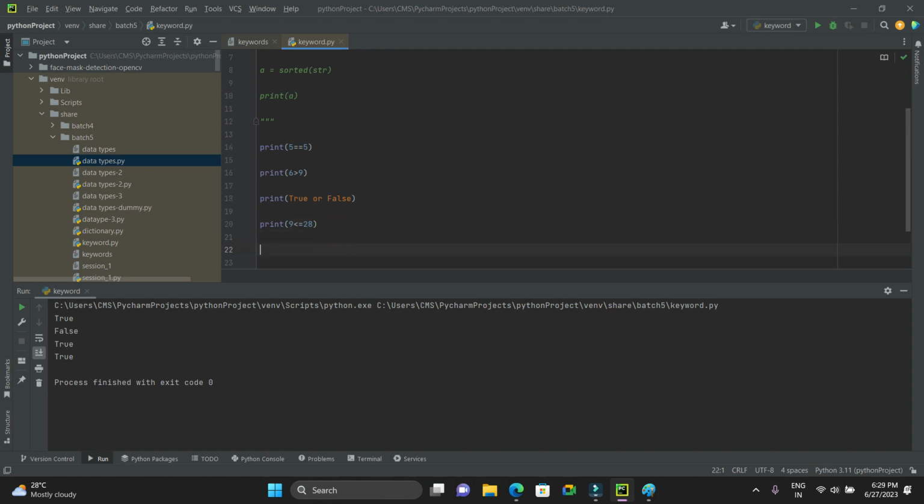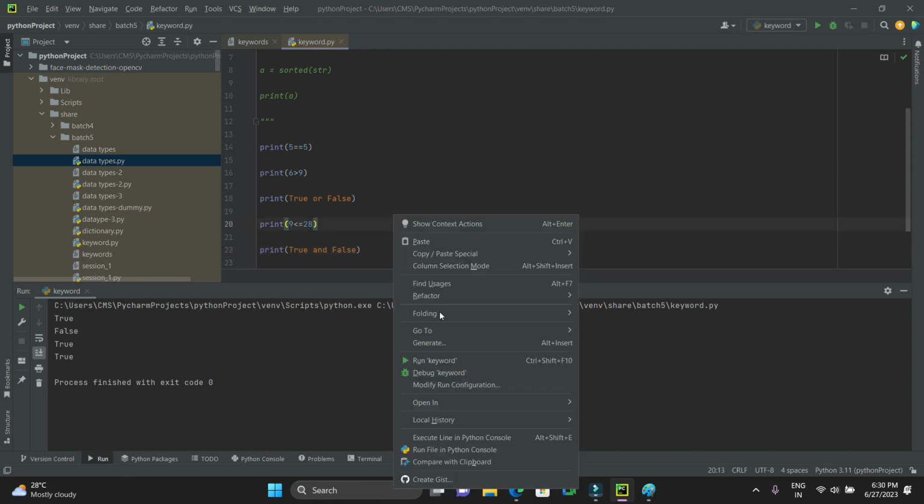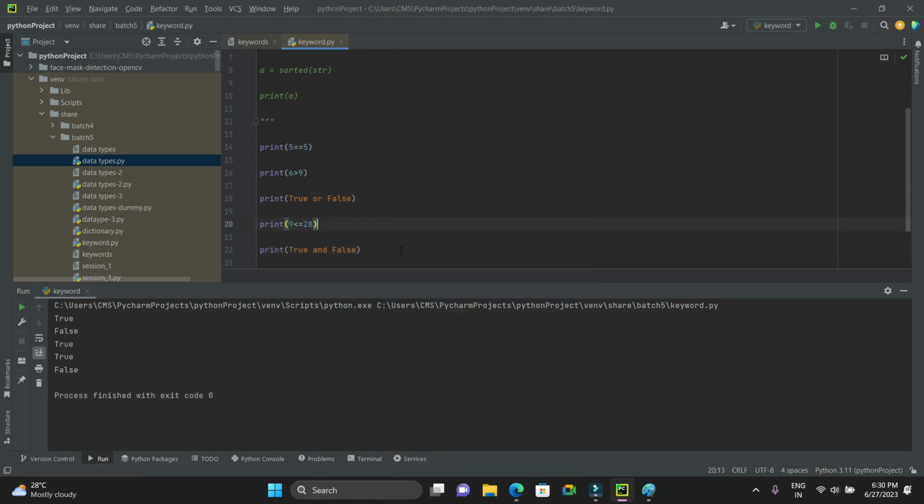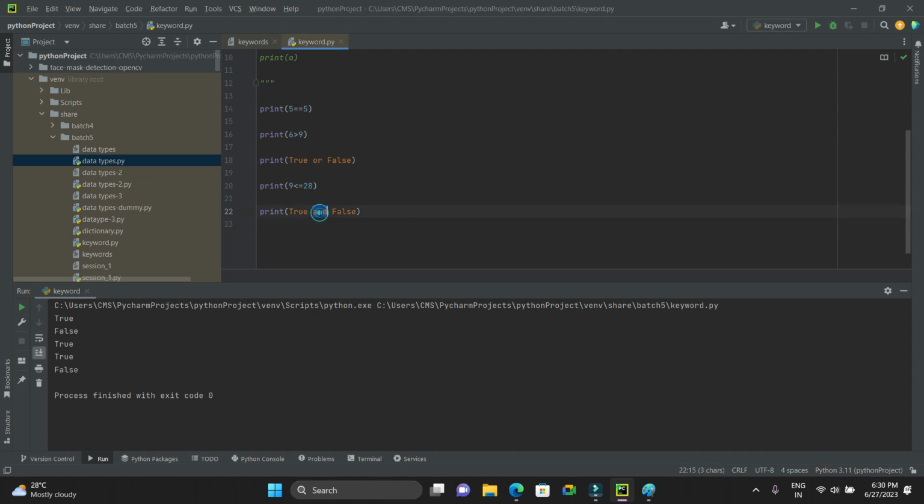Then I'll say print True and False. So it will return False. You know the and operator and the or operator, right? This is the and operator, this is the or operator. Ands and ors, like the AND gate and OR gate in mathematics.